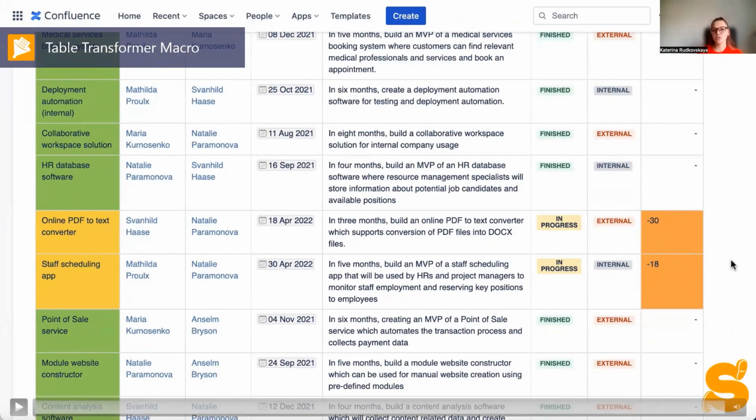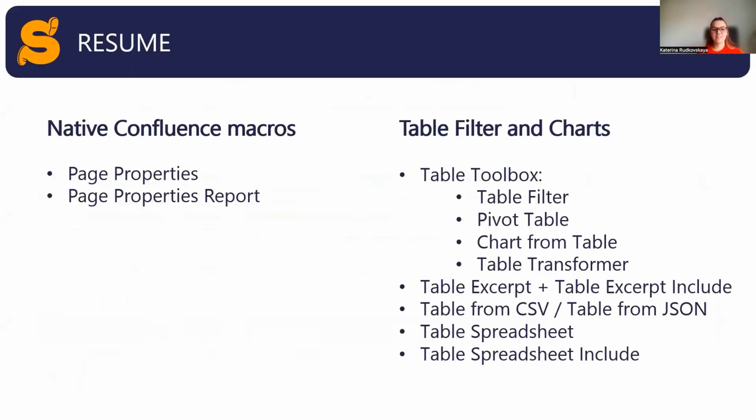In general, you can use any custom SQL query, and the list of functions which are available in our Table Transformer macro exists in our documentation. And with the help of this macro, you can do a great number of things. And in general, I'd like to tell you that today we've learned a bit more about native Confluence tools and the macro bundles in our app.